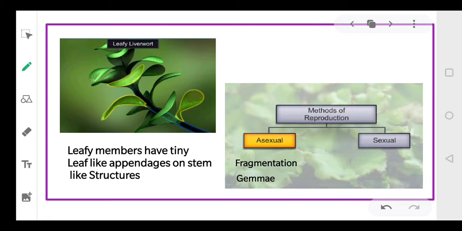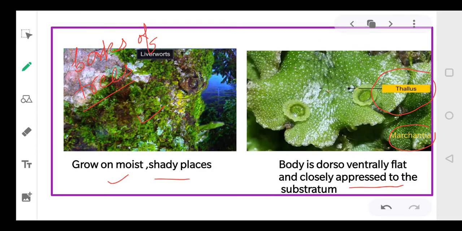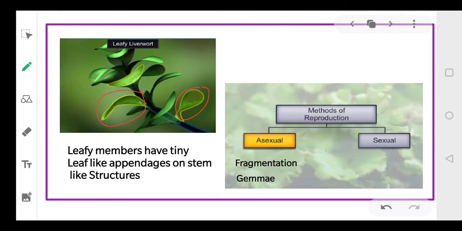Some leafy members of the liverworts bear leaf-like appendages, which are arranged in two rows on the stem-like structures. They do not have a true stem, as I already told you. So they have a stem-like structure and a leaf-like structure.